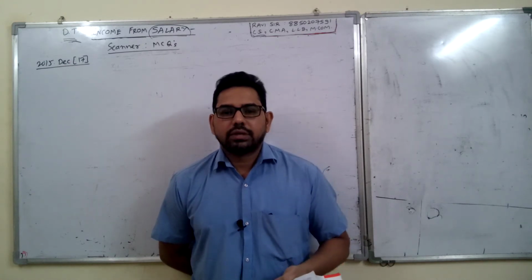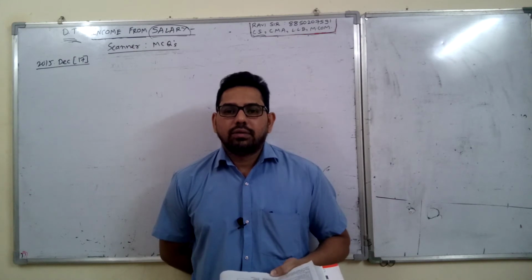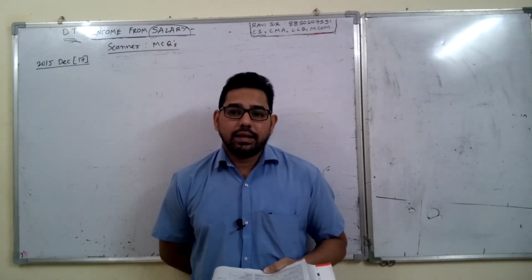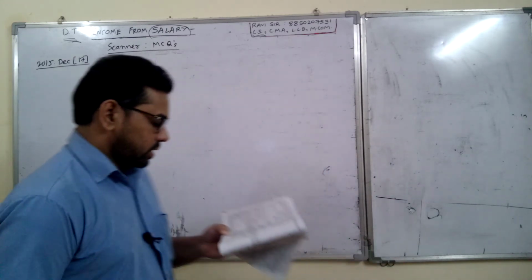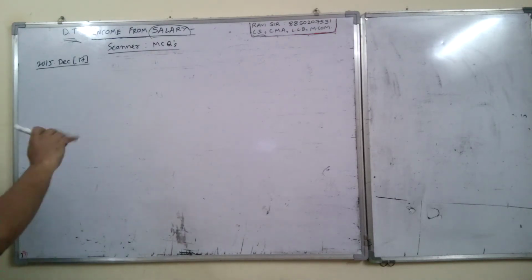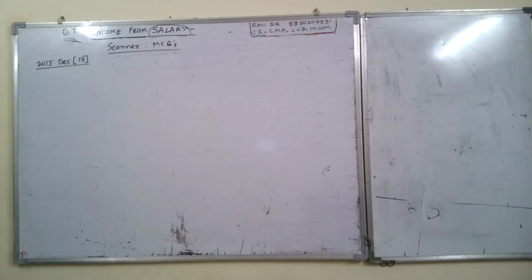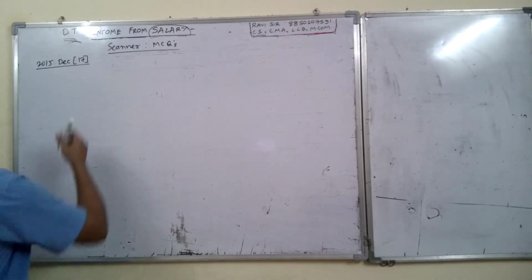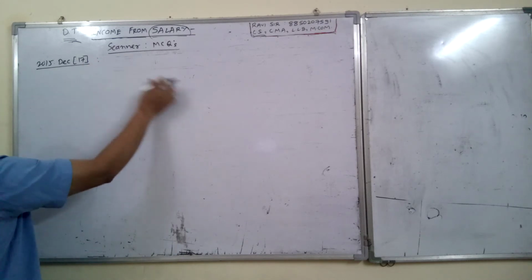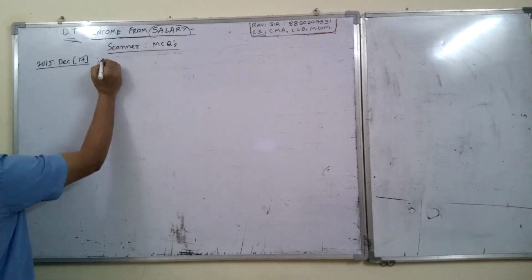But if you see the question, they have given only basic salary information, and that basic salary is also given in grade form, which I have explained earlier, how to find out. So we just need to find the basic salary and prepare the statement of income from salary.